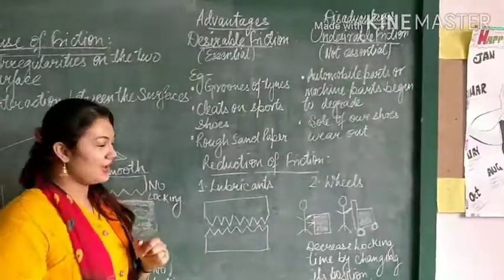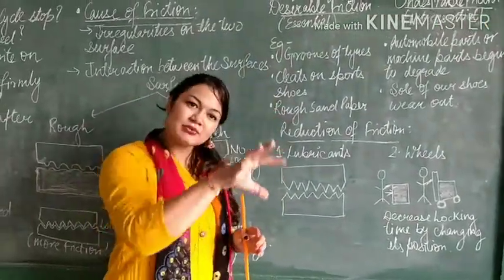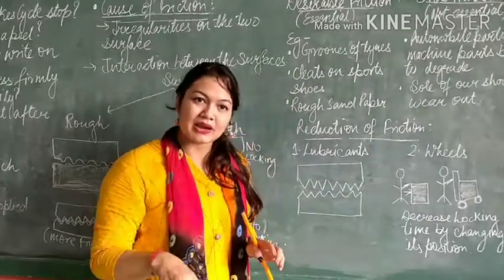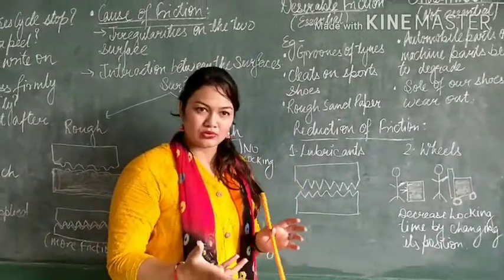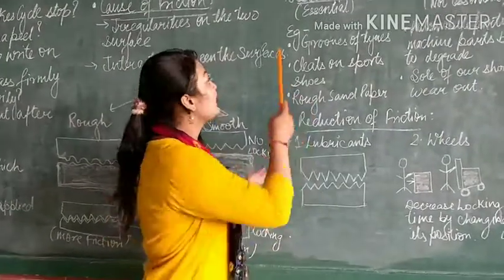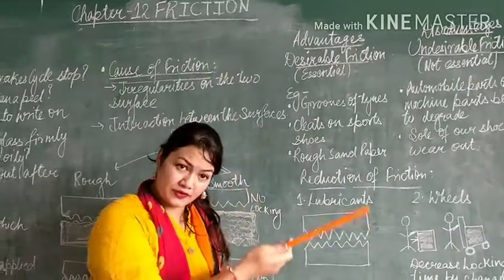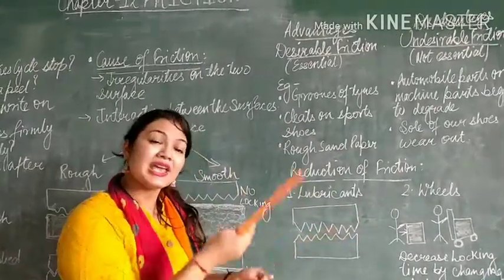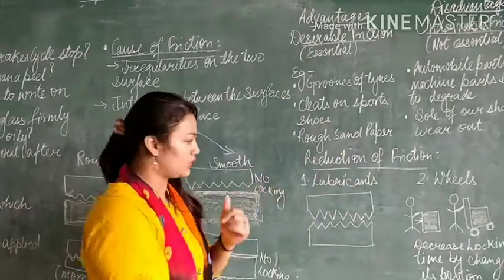The same is happening even in your school shoes. If you see, there is some design pattern. That design pattern is not for designing purposes or to look more attractive. It is to increase the friction of the shoes, so that it will increase the roughness and the friction, and it can lock the surface of the shoes with the surface of the road.